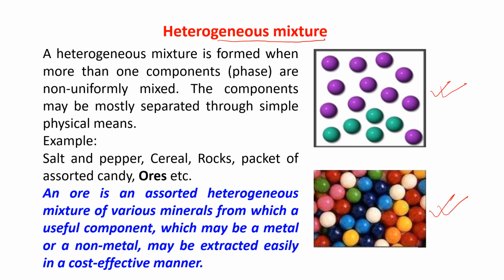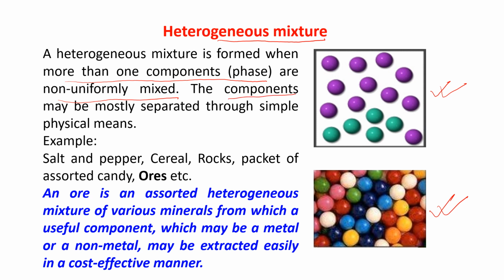So what is written? A heterogeneous mixture is formed when more than one component or phase are non-uniformly mixed. More than one component, maybe 2 components, 3 components, 4 components, non-uniformly mixed.